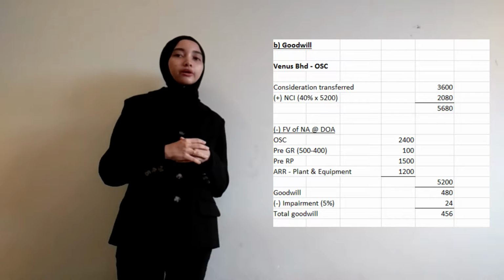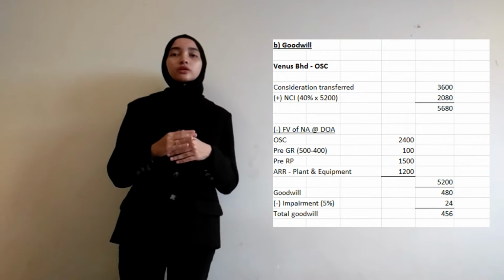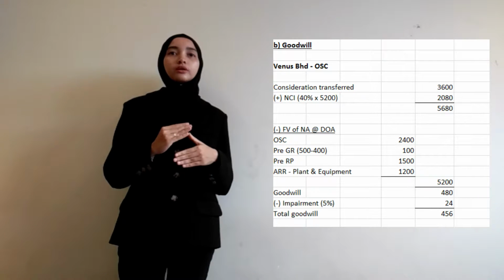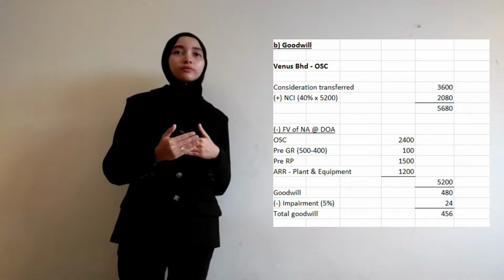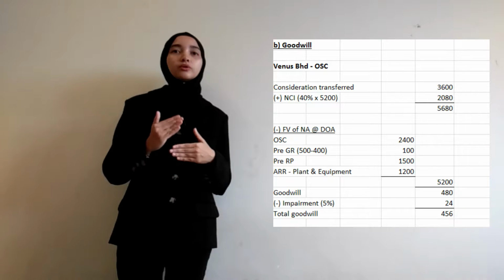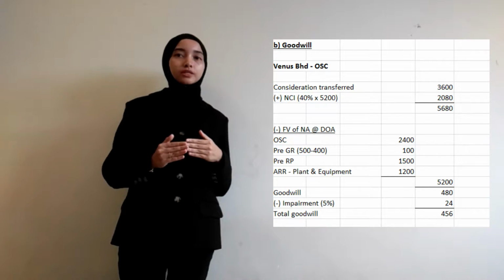For Venice Berhad, under the ordinary share capital, the consideration transferred is 3,600, and we will add the NCI amount. But before we calculate NCI, we will consider the fair value of net assets at DOA first.